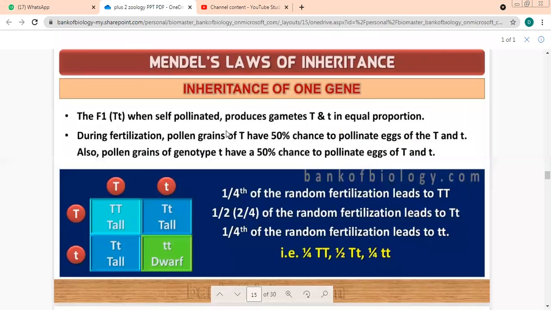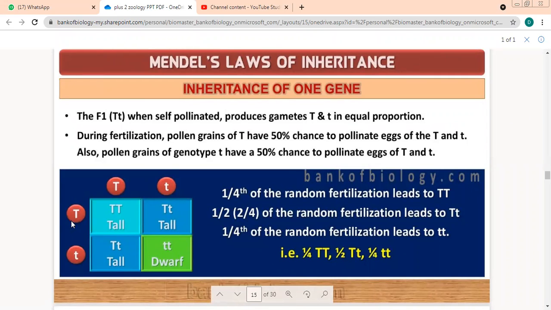The F1, when self-pollinated, produces gametes T and t in equal proportion. But when fertilization takes place, then capital T has 50% chances to pollinate eggs of capital T and small t. I'll explain this to you. For example, we took two hybrid talls. Hybrid tall means capital T, small t children. So I've written capital T, small t. This is my another plant. Another plant was also hybrid tall. So I will write its gametes capital T, small t.